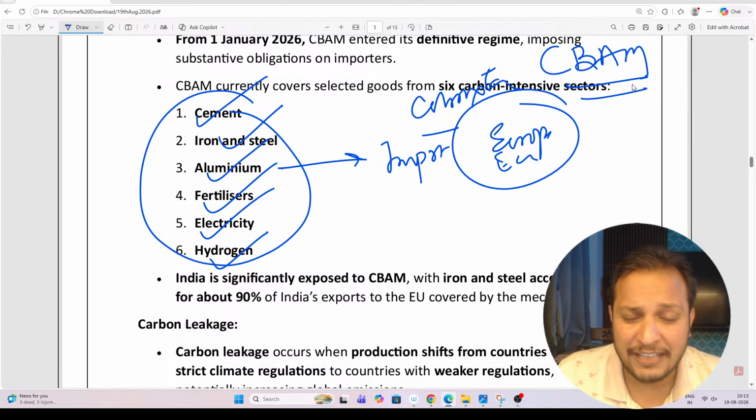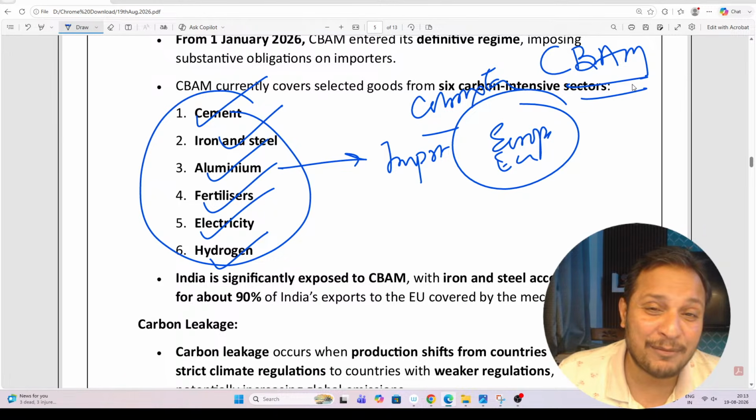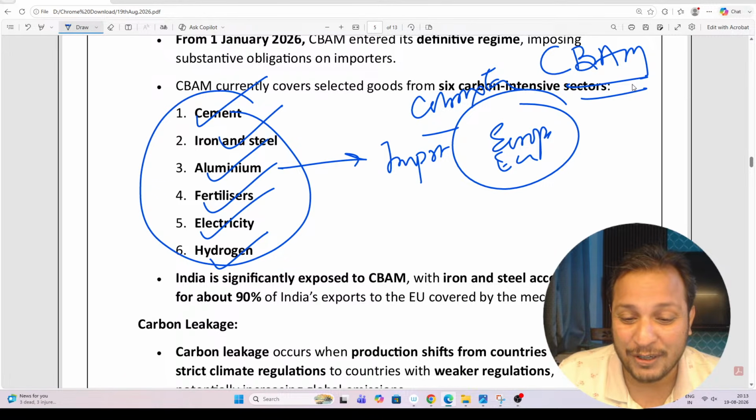Okay, so anything which is by EU, that becomes very important. Let me tell you, very, very important. Guys, India also exports a lot of commodities to Europe. So Indian exporters are obviously concerned, particularly the steel exporters, because India exports a lot of steel to Europe.